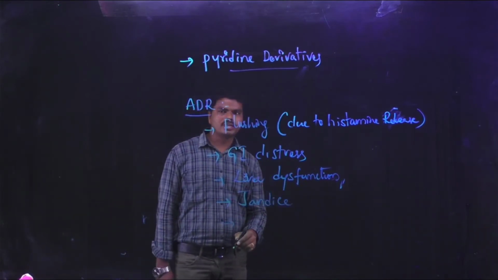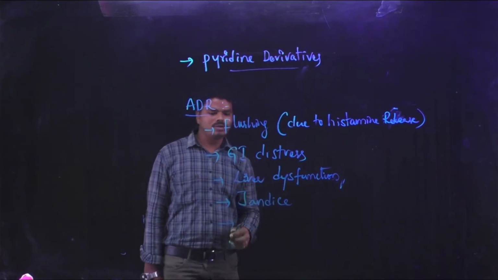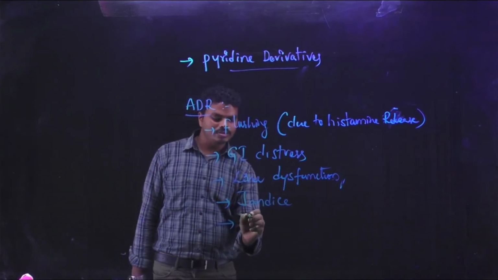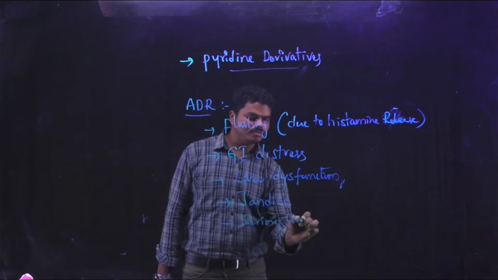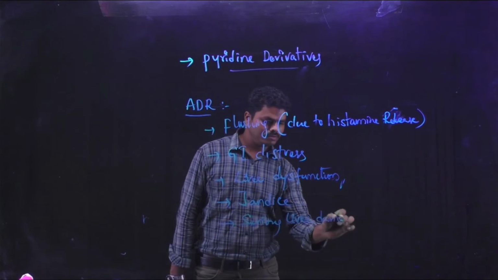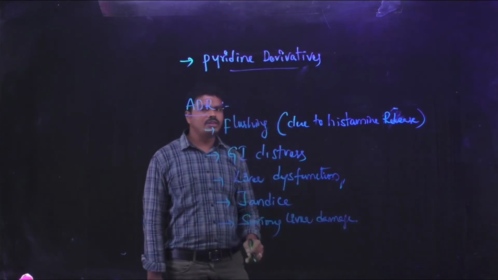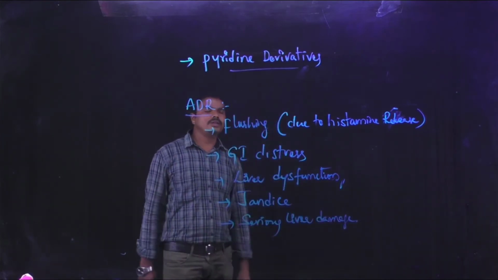The most serious adverse reaction of this drug is serious liver damage. So liver damage is the serious adverse reaction of these pyridine derivatives.